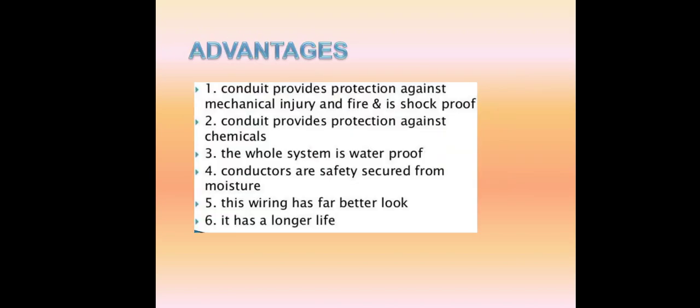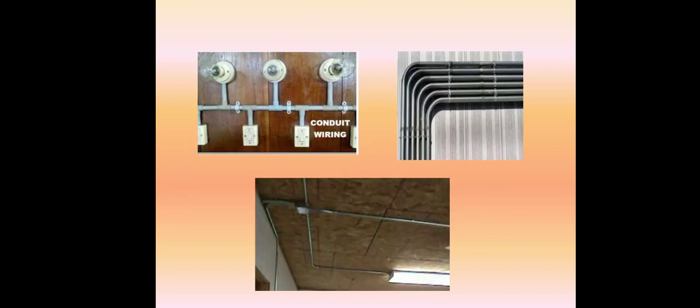The advantages of conduit: it provides protection against mechanical injury, fire and shock, and protection against chemicals. The whole system is waterproof. Conductors are safely secured from moisture. This wiring has a far better look and a longer life. So this is an example of conduit wiring.